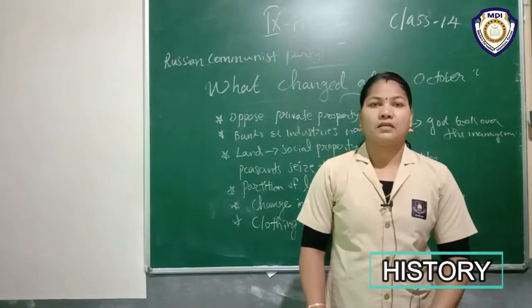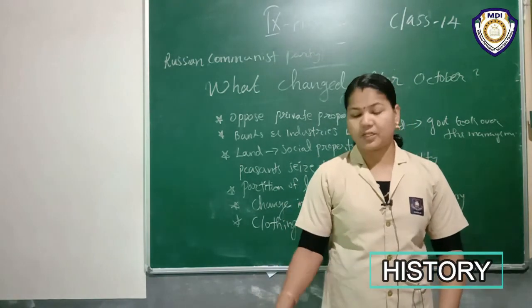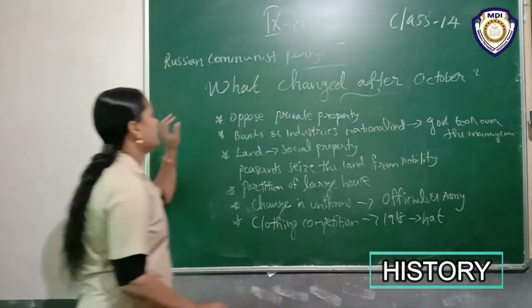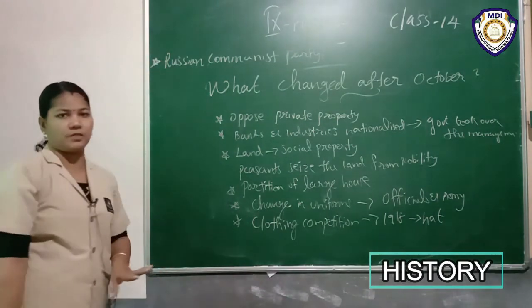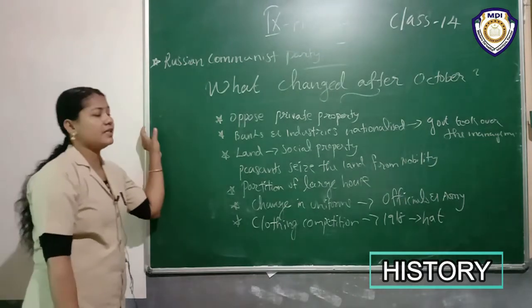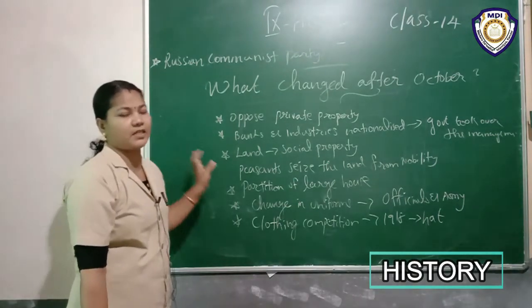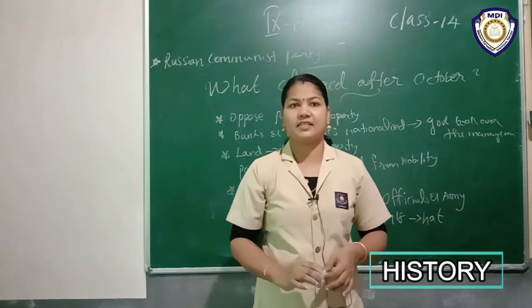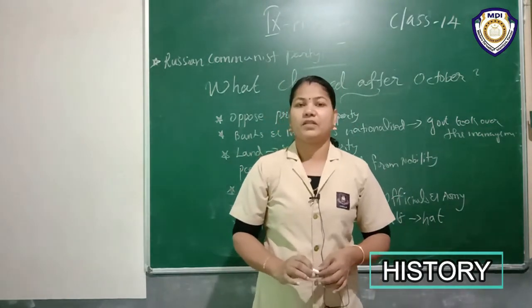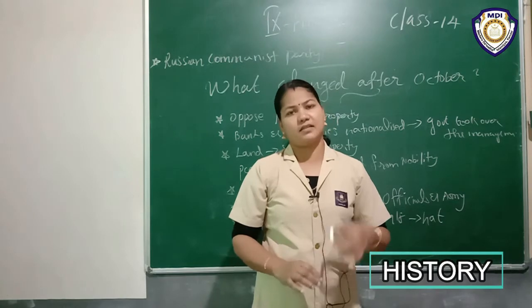Then another important change: the Bolsheviks renamed their party the Russian Communist Party. Then an election was conducted for the Constituent Assembly, but they didn't get major support.